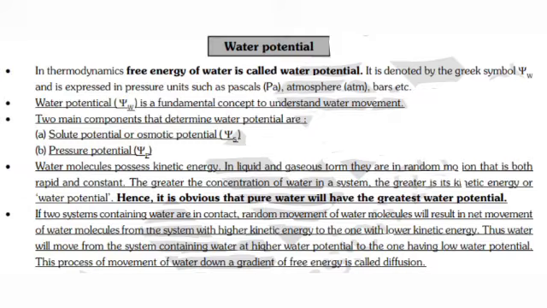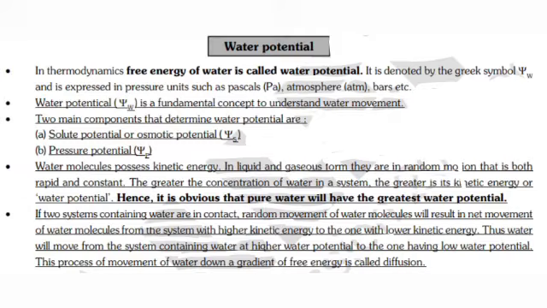They are in random motion, that is both rapid and constant. The greater the concentration of water in a system, the greater is its kinetic energy or water potential. Hence, it is obvious that pure water will have the greatest water potential.